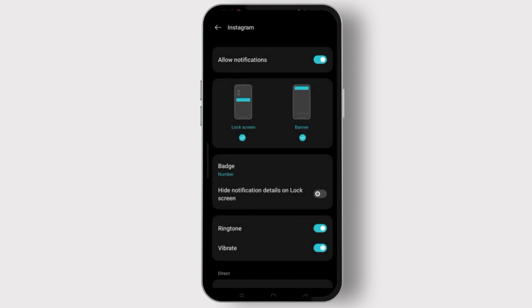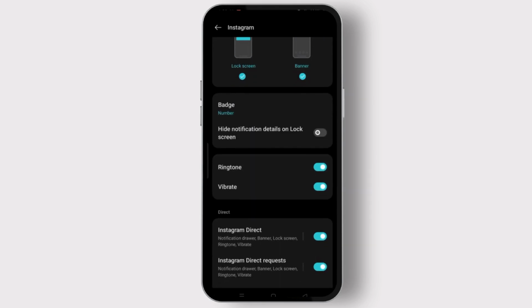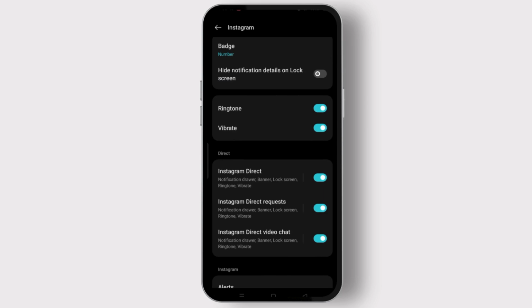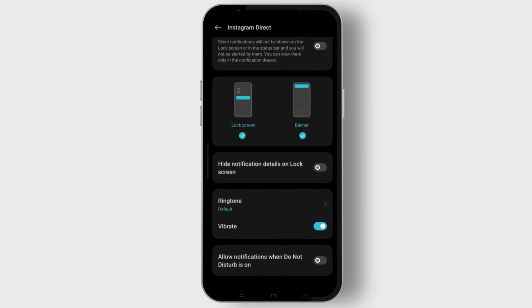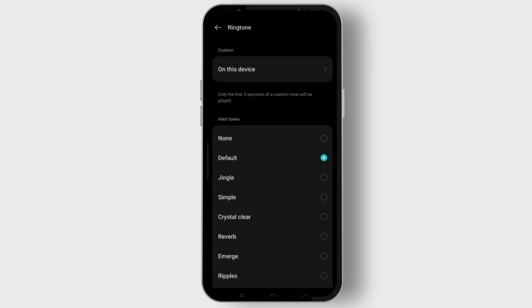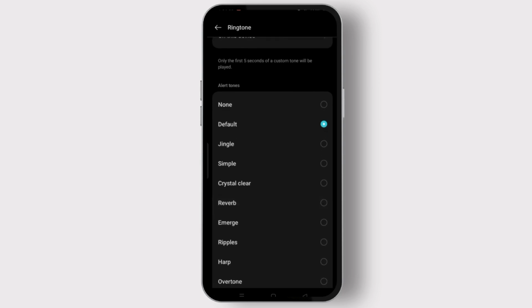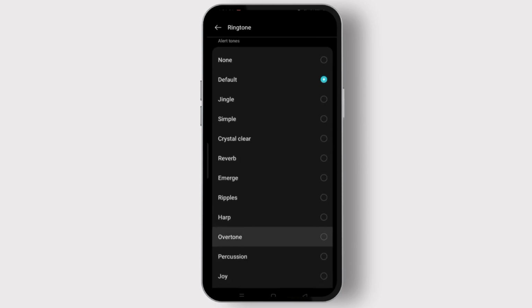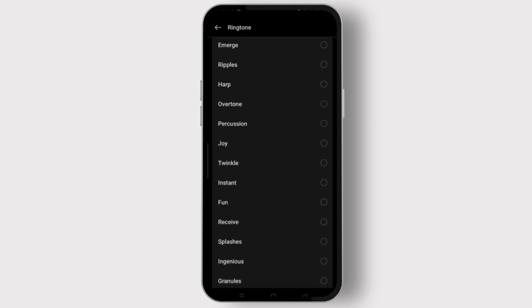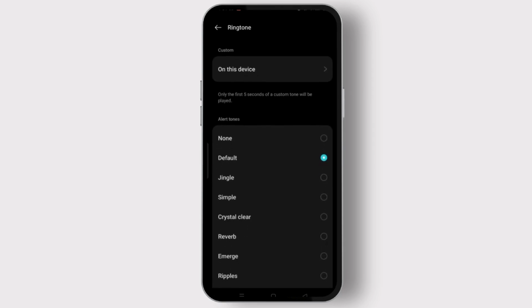And here, scroll down and open the Instagram Direct option. You can easily select the ringtone option here. As it is set to default, you can either add a custom ringtone or select any one from these alert tones. So after you choose any ringtone, here you can easily change the Instagram notification sound.